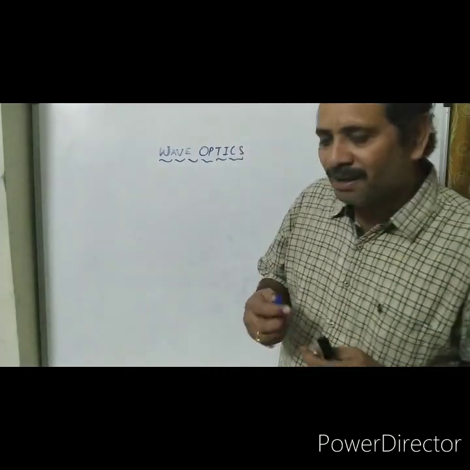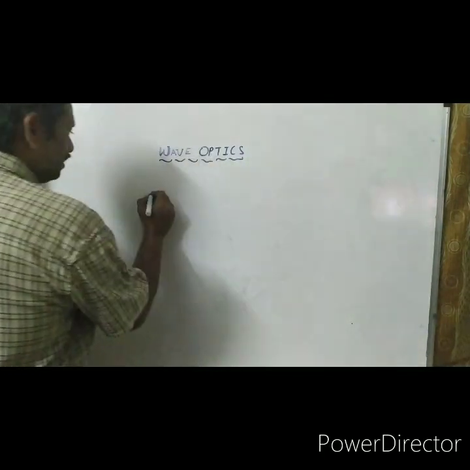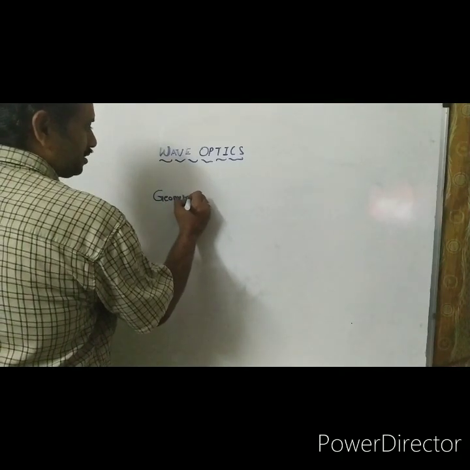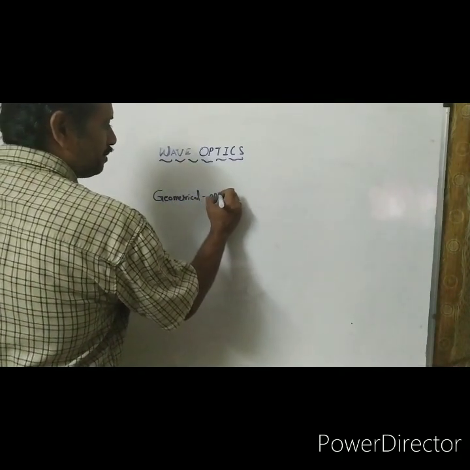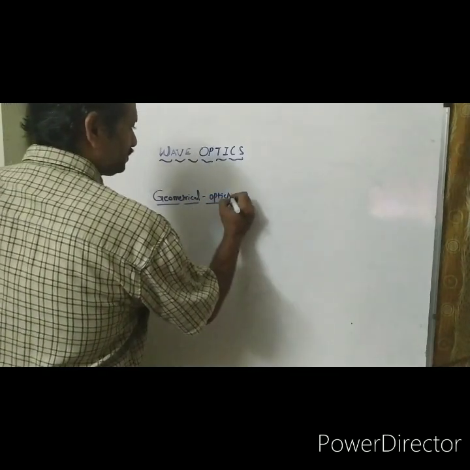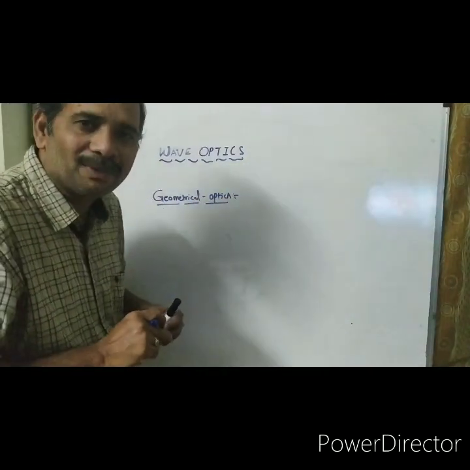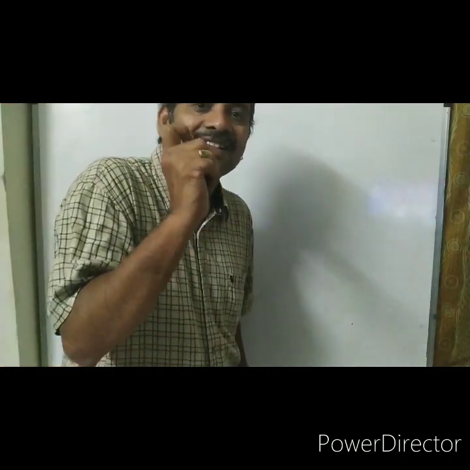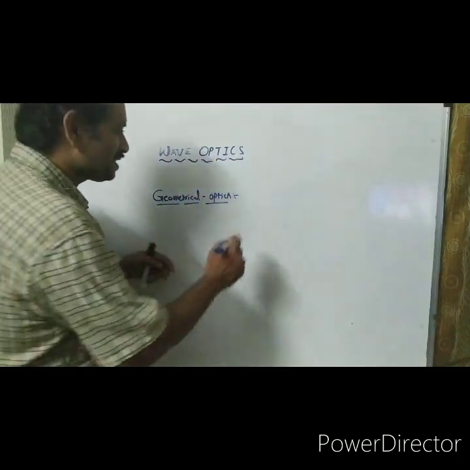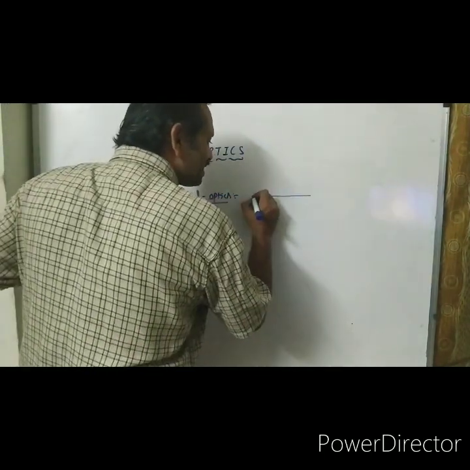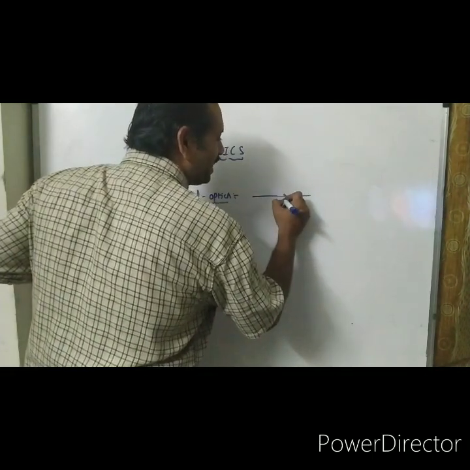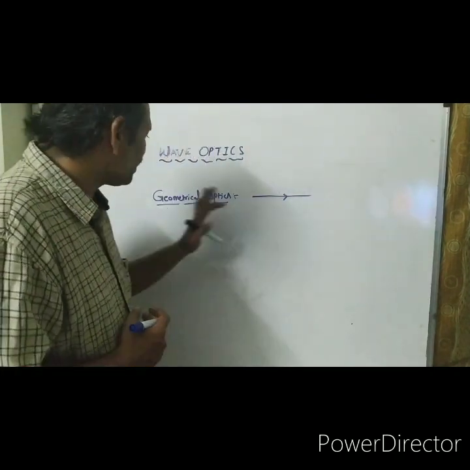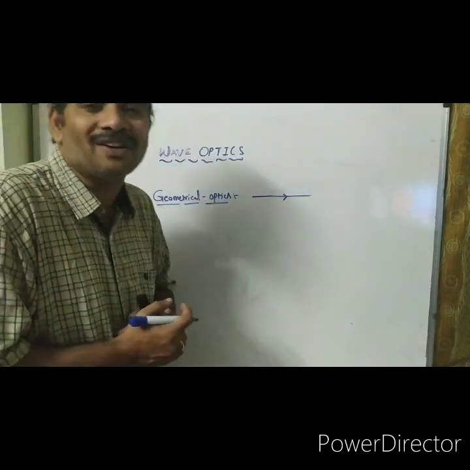Okay, first of all, we think about geometrical optics. Geometrical optics is one which deals with light in the form of rays. That means in a homogeneous medium, light moves in a straight line path, a rectilinear path. That is concerned with geometrical optics.